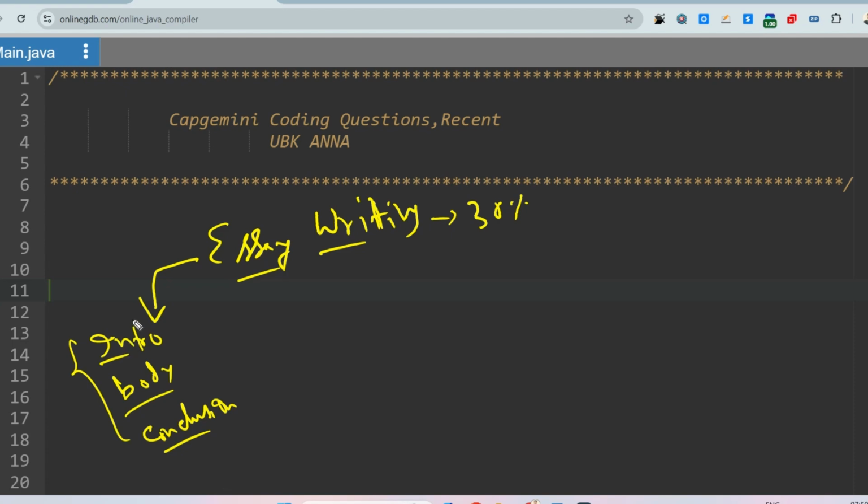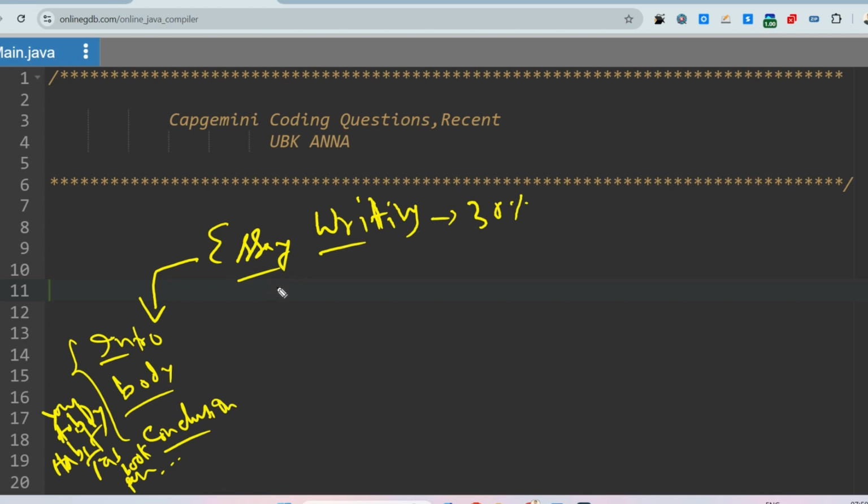So this is all about essay writing, and these days they are mostly asking about your habit, your favorite person, favorite book, and the emerging topic AI. So these are the topics you can expect, like your hobby, habit-related topics, and your favorite person. Let me go to the next section.